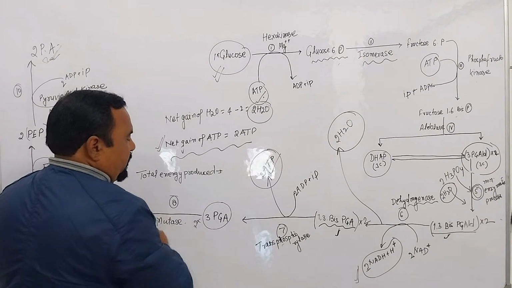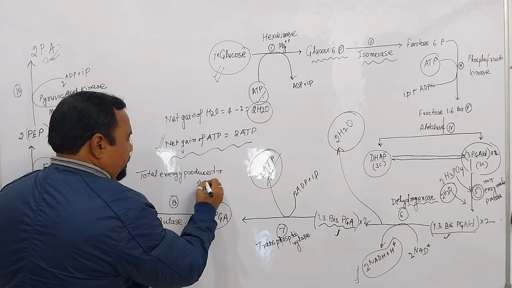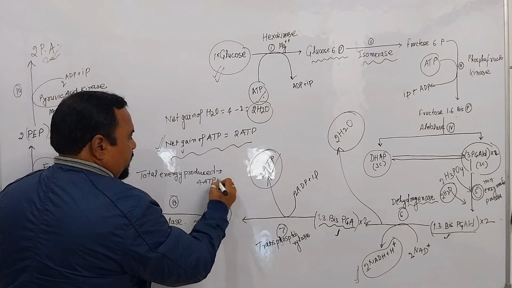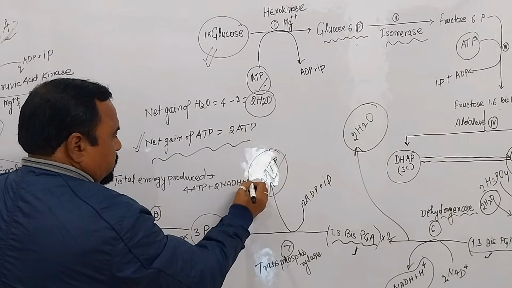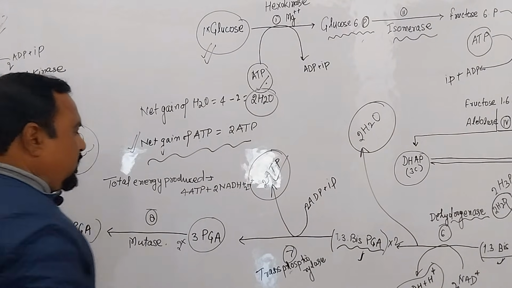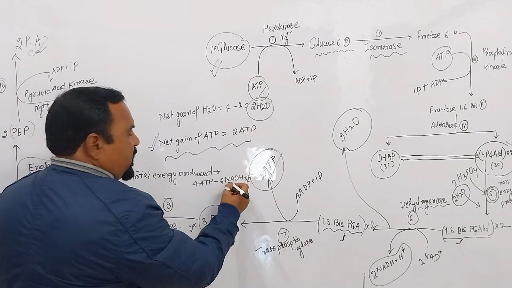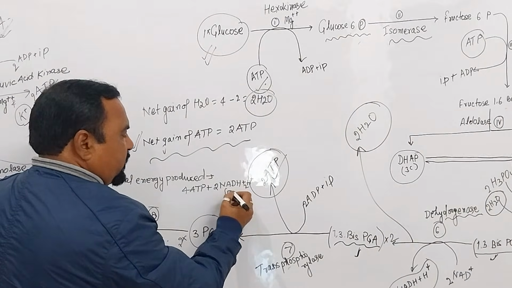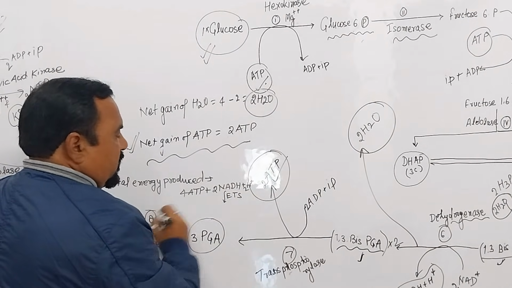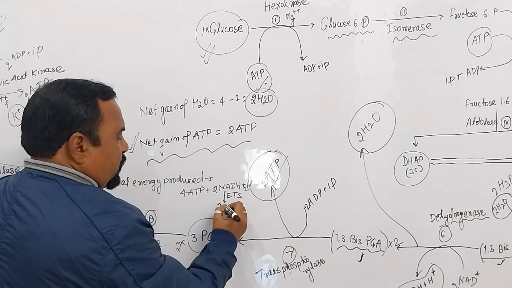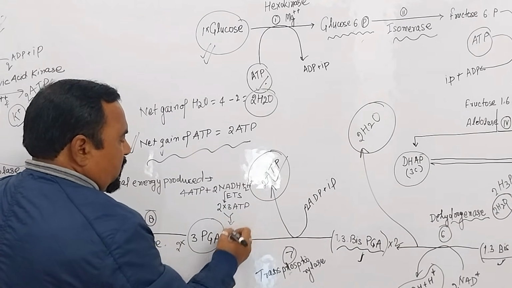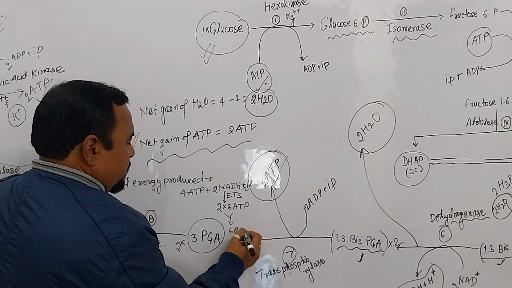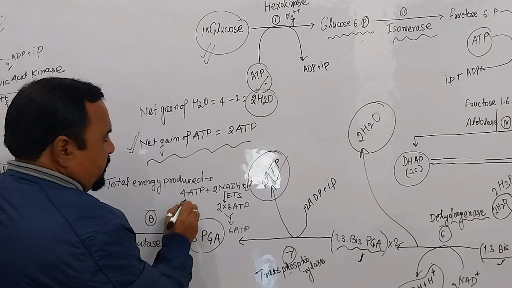Then total energy is 4 ATP plus 2 NADH2. Clear? And when NADH2 enters into ETS, then by 1 NADH2, 3 ATP are produced, total 6 ATP, and here 4 ATP.